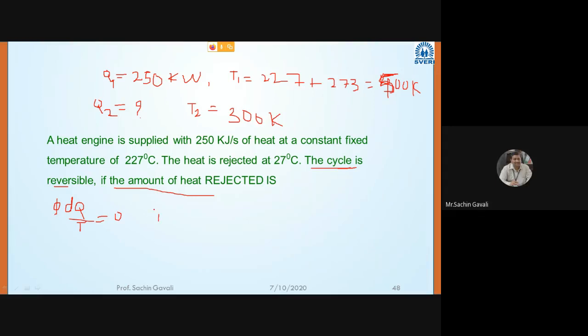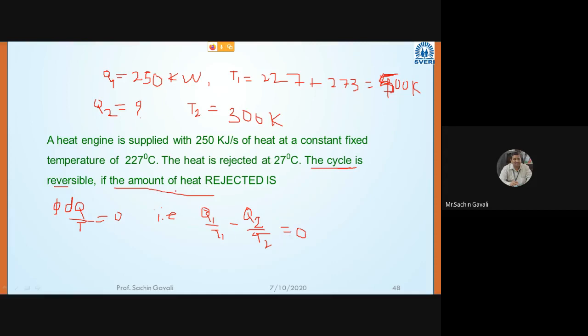So for a reversible cycle what can we write? Q1 divided by T1 minus Q2 divided by T2 should be equal to 0.